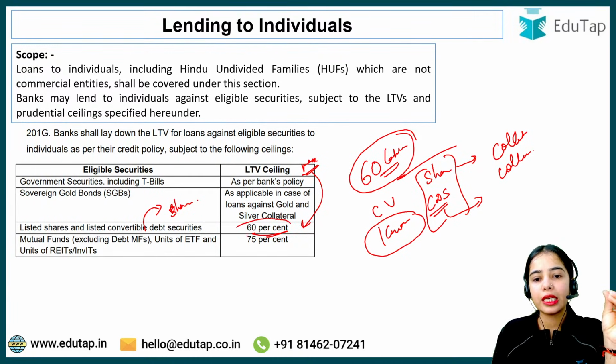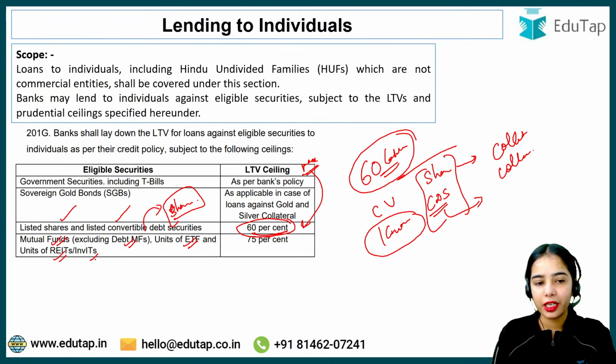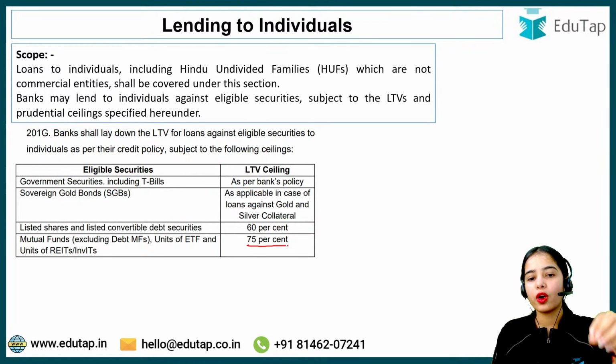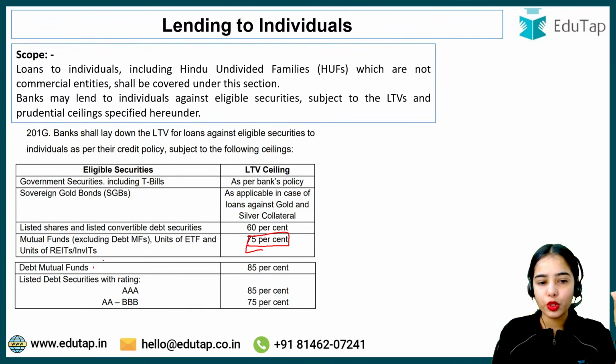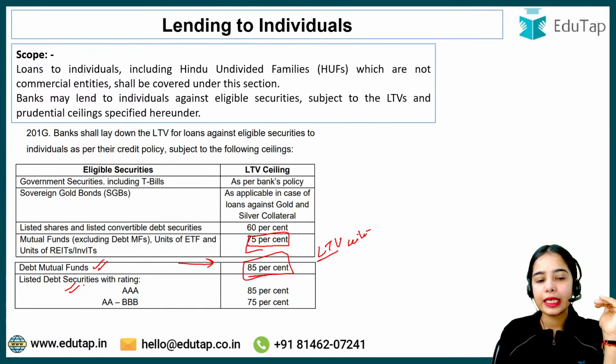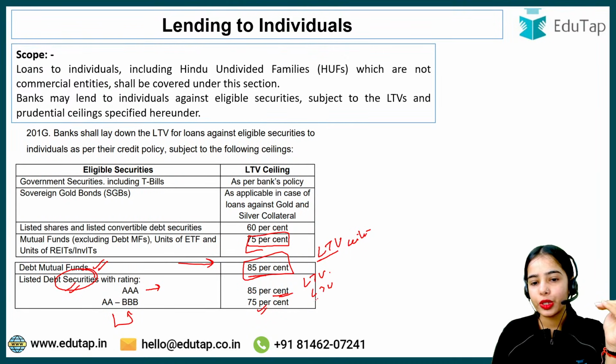The loan to value ratio ceiling is 60% for listed shares and listed convertible debt securities that can be converted into shares. Mutual funds, excluding debt mutual funds, units of ETFs, the units of exchange traded funds, and units of REITs and InvITs, have a loan to value ratio ceiling of 75%. Now debt mutual funds have a loan to value ratio ceiling of 85%, and listed debt securities with a rating of AA have a loan to value ratio of 85%. AA to BBB have a loan to value ratio ceiling of 75%.